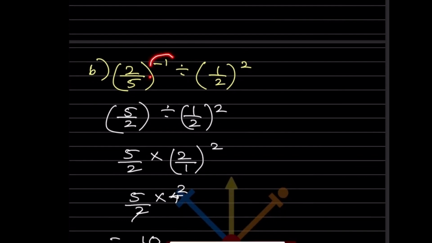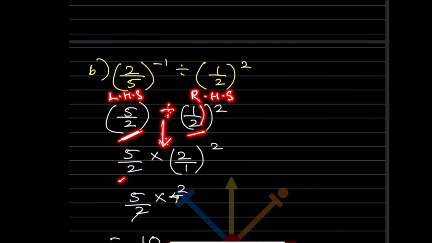Again here we can see this is a negative exponent. So we can make it positive, which means this will get flipped over, 5 by 2 raised to 1. You don't have to write that one. Now this is divided. This is the same because it's already positive. Whenever you have a division sign in between two fractions, this is the LHS, the left hand side, and this is the RHS, right hand side. The LHS we always keep as it is. This division becomes multiplication, and since it is multiplication, this will get flipped over. So that will be 2 by 1 raised to 2.